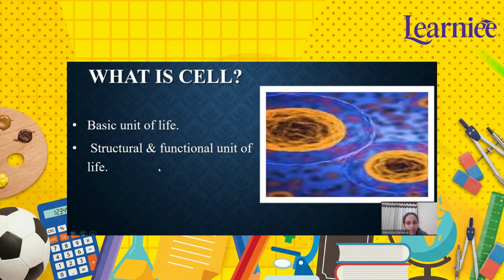And now, why is it called the functional unit of life? This means all life functions, that is, work done by our body, happen inside the cells, right? Which means each cell performs specific functions to keep the organism alive. For example, red blood cells carry oxygen, nerve cells send messages, and white blood cells fight germs, right? And leaf cells in plants make food, which is the process of photosynthesis, right? So we can say that the cell is the smallest living unit that forms the structure of the body and performs all the life activities. Okay.